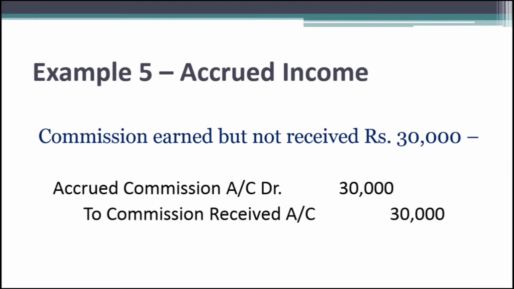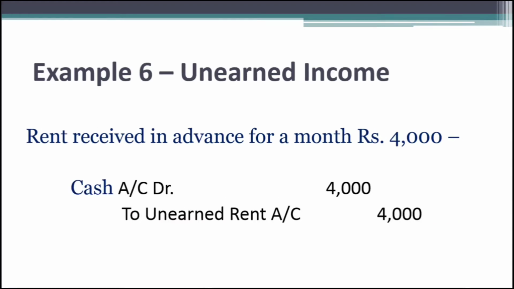Commission earned but not received, rupees 30,000. It is a case of accrued commission, so we debit the accrued commission account and credit commission received account with rupees 30,000. Next, rent received in advance for a month, rupees 4,000. Here, cash is debited as cash is coming into the business and unearned rent account is credited as it indicates an increase in liability with rupees 4,000.